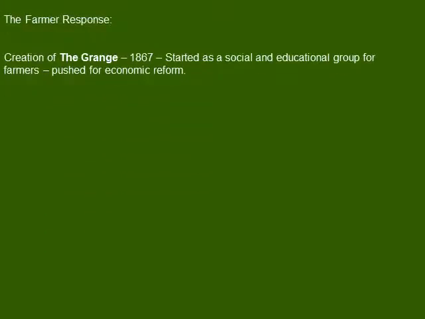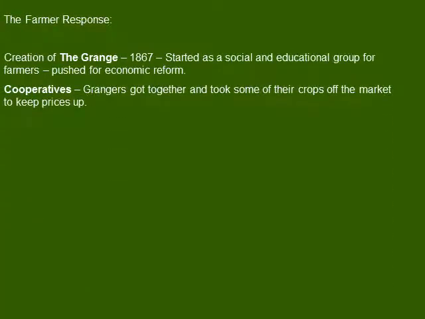So the first organization that they form is called the Grange. The Grange is simply a group that is designed to try and educate farmers, form communities, and gain more power in numbers. They try to convince the government to pass legislation that will help them.